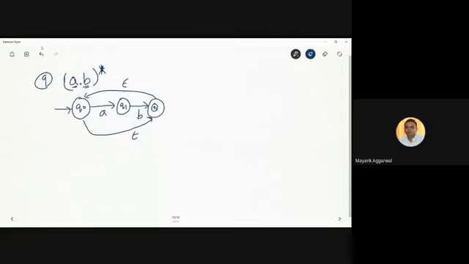Okay, so this is the way we write down expressions for certain more